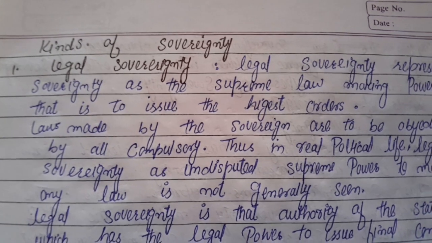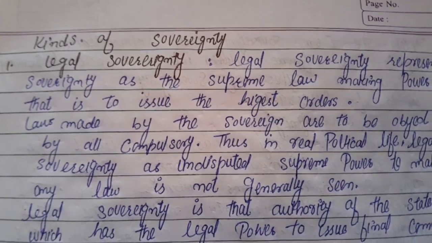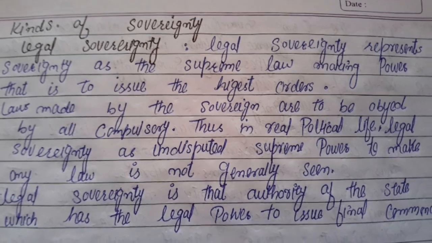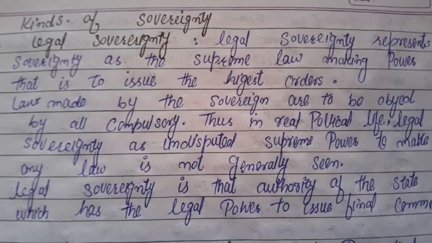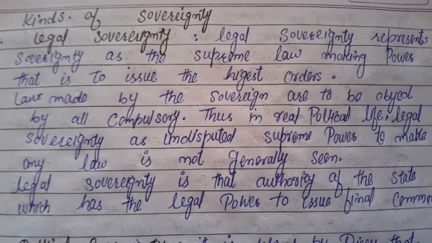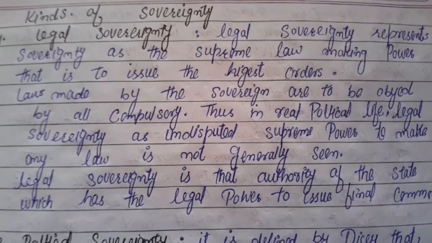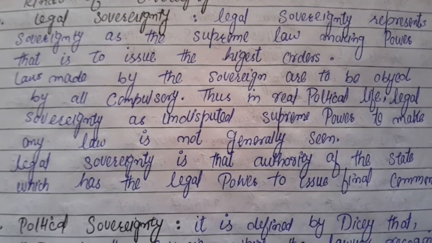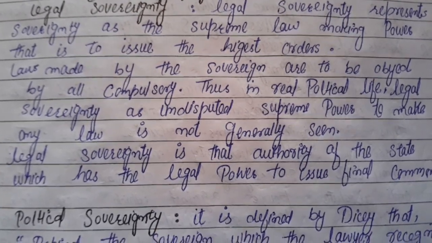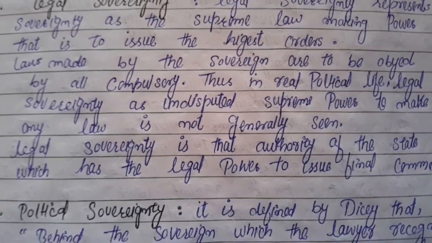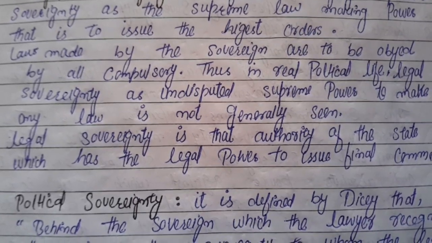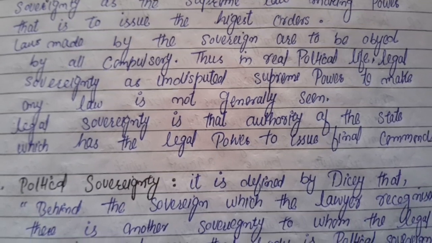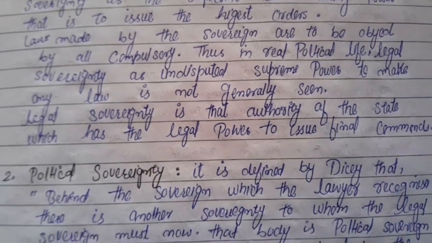Kinds of sovereignty. Legal sovereignty. Legal sovereignty represents sovereignty as the supreme law-making power, that is, to issue the highest orders. Laws made by the sovereign are to be obeyed by all compulsorily. Thus, in real politics, legal sovereignty as undisputed supreme power to make any law is not generally seen. Legal sovereignty is that authority of the state which has the legal power to issue final commands.